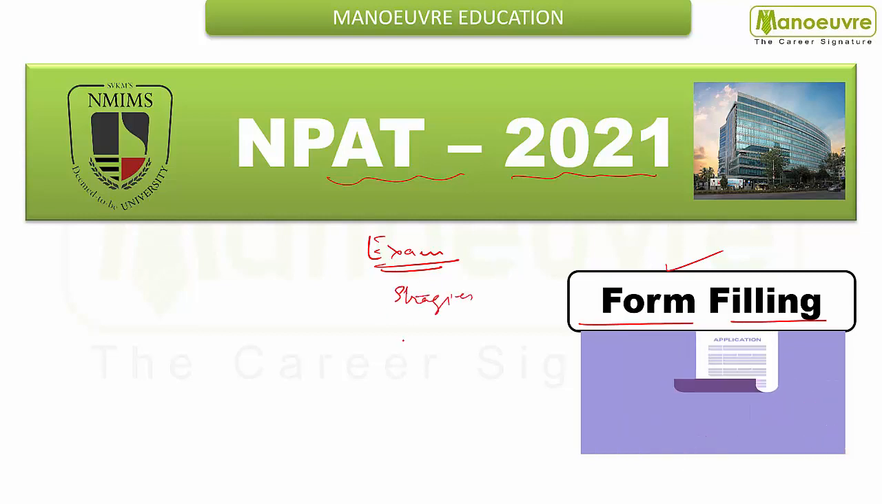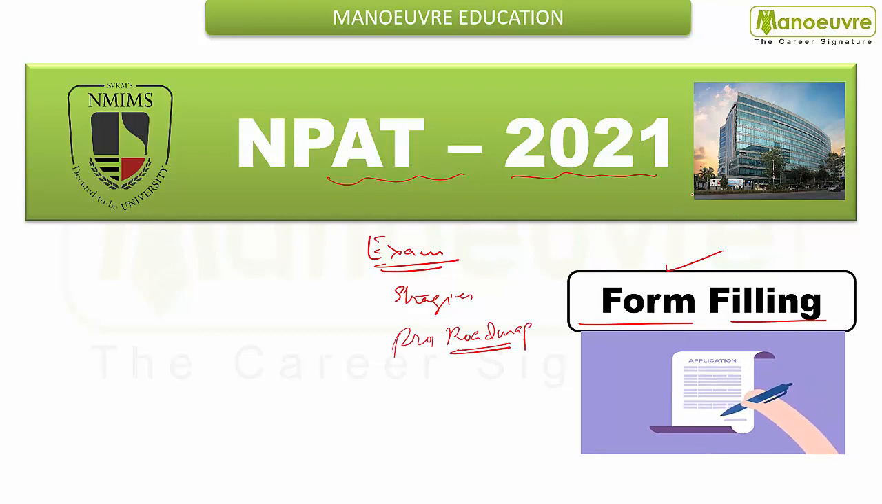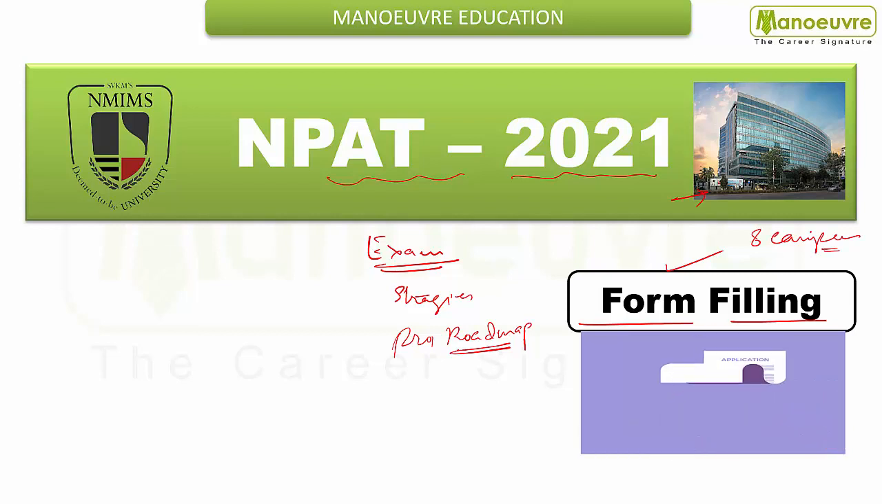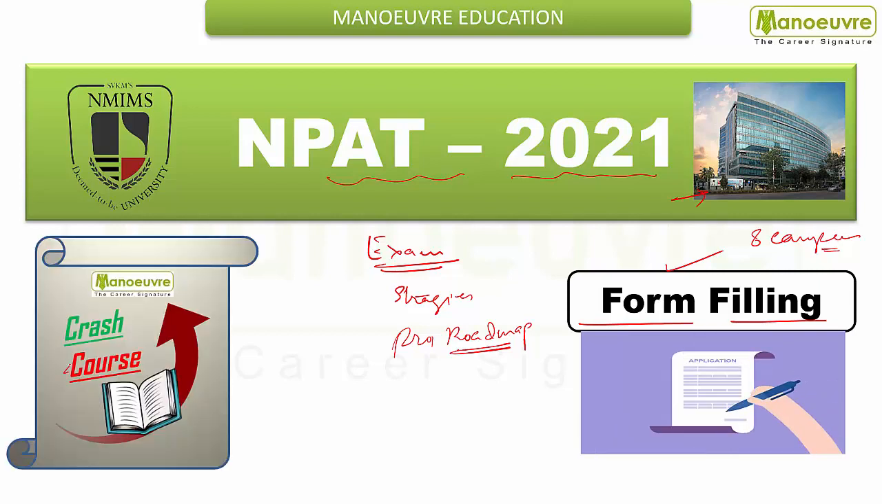Now as the dates are out, you have to plan all your strategies. You have to prepare a proper roadmap so that you can boost your preparation and easily enter into the NMIMS. There are 8 campuses of NMIMS you can target. If you have started your preparation, then it's well and good, and if you have not started yet, then you can add the Manual crash course in your preparation. So let's talk about the form filling process.